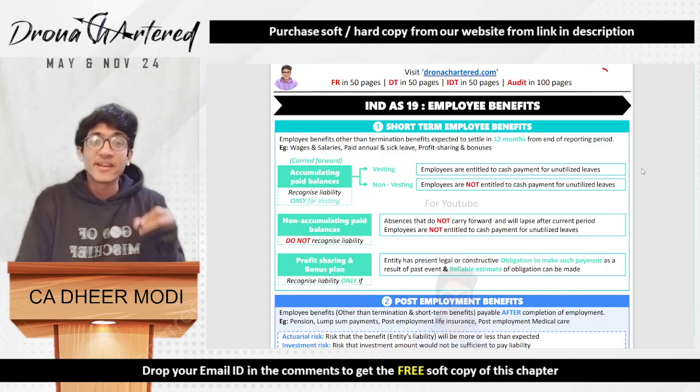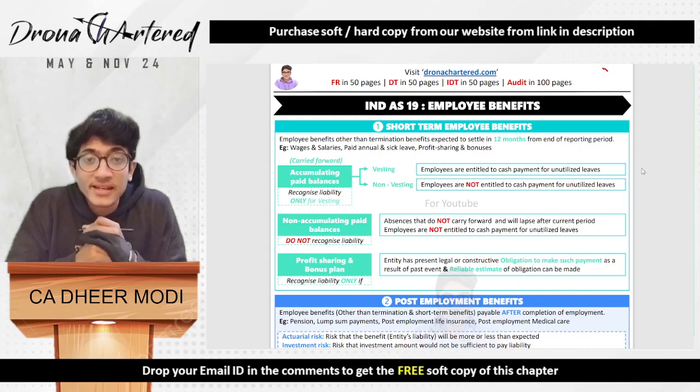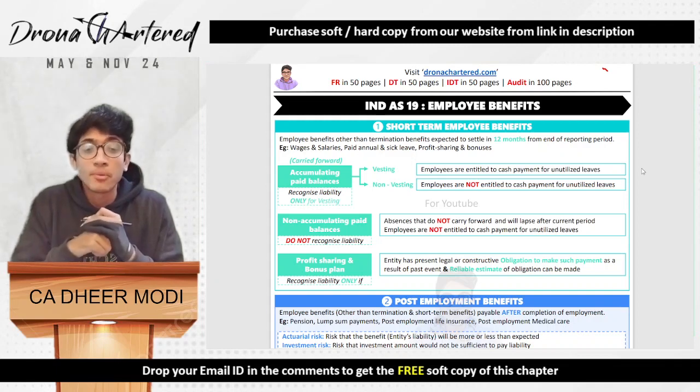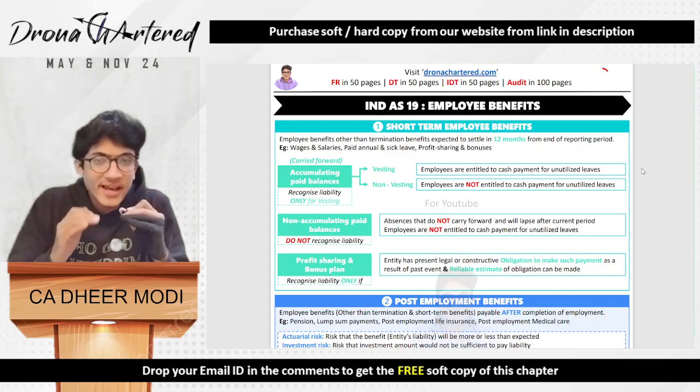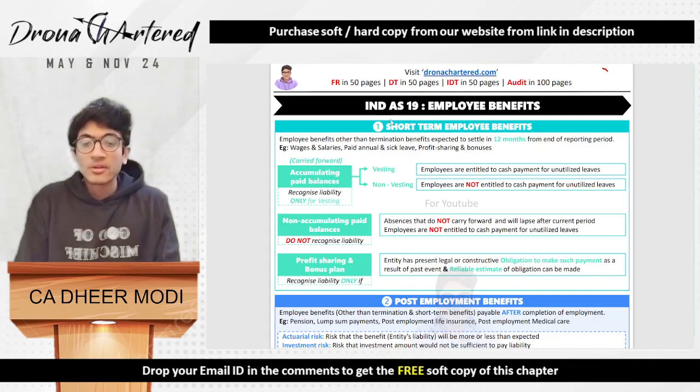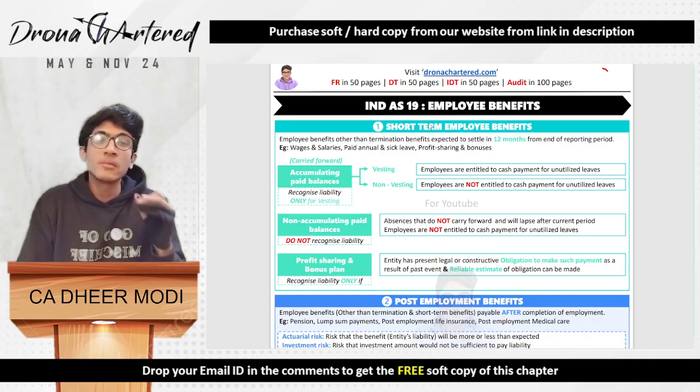Hello. Welcome to our next IND AS, that is your IND AS 19. IND AS 19 is a very important IND AS that is about employee benefits. So I have broken this entire chapter, entire IND AS, into four parts, and this will be very easy for you. So the first part is your short-term employee benefits.